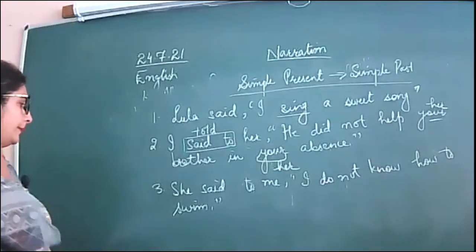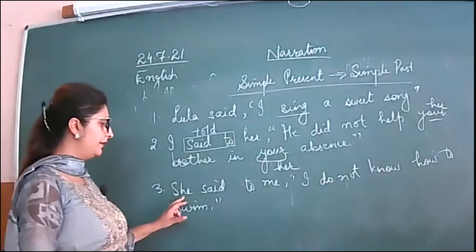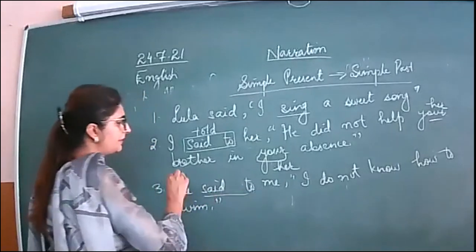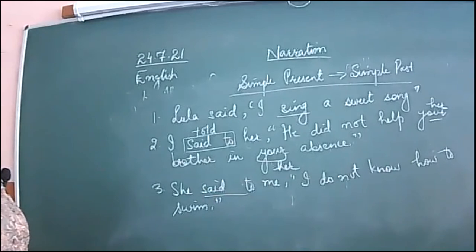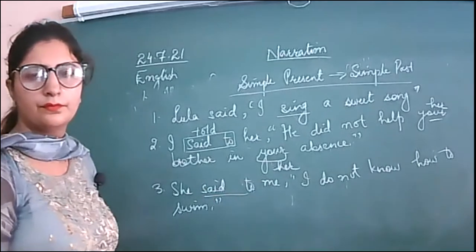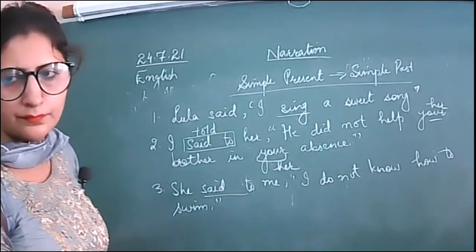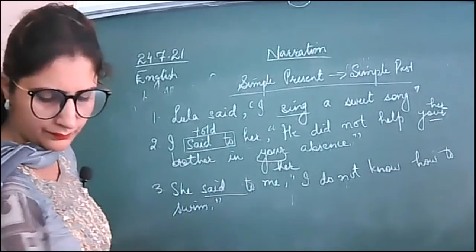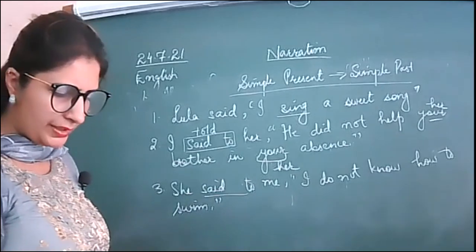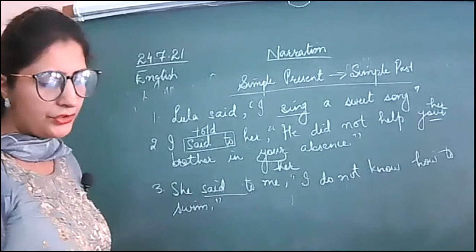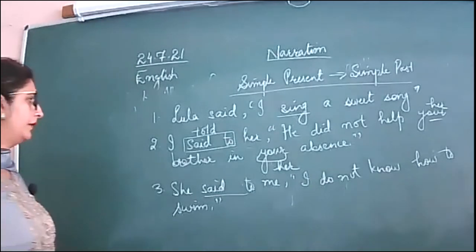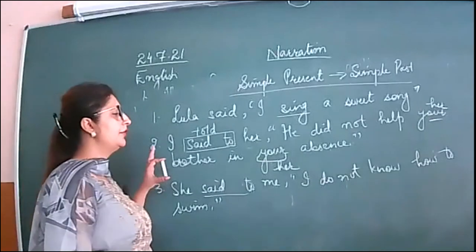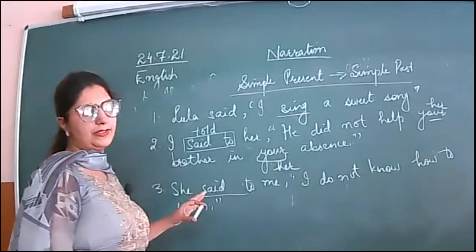How will it be done? She told me. Said to will change into told. She told me that he did not know how to swim. Didn't know. He did not know how to swim. Okay, right, very good. So this is for simple present tense.